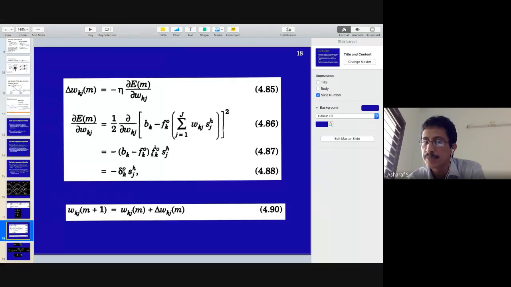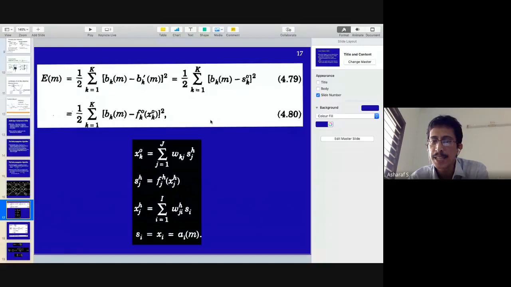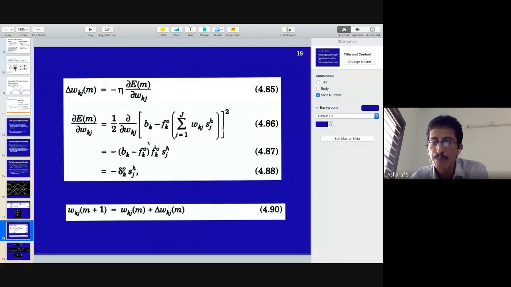So B_k minus F_k O into F dash k O into S_h. What is this? This is S_jh. S_jh is the input to this layer, into B_k minus F_k. What is B_k minus F_k?